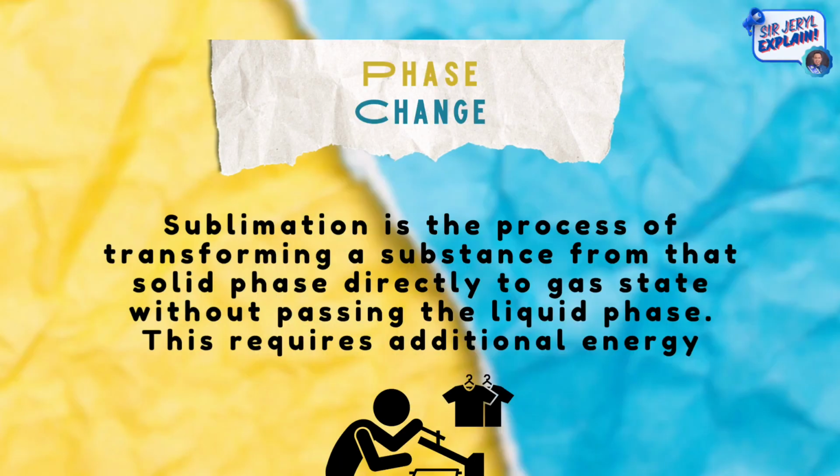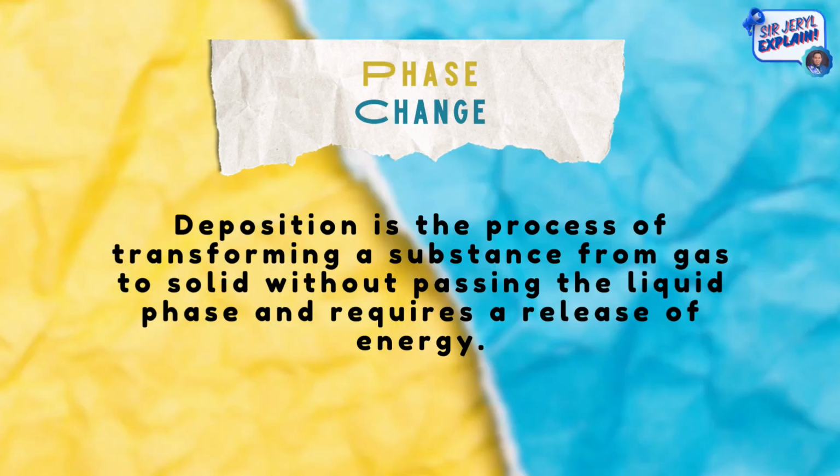Sublimation is the process of transforming a substance from the solid phase directly to gas state without passing the liquid phase. This requires additional energy. Deposition is the process of transforming a substance from gas to solid without passing the liquid phase and requires a release of energy.